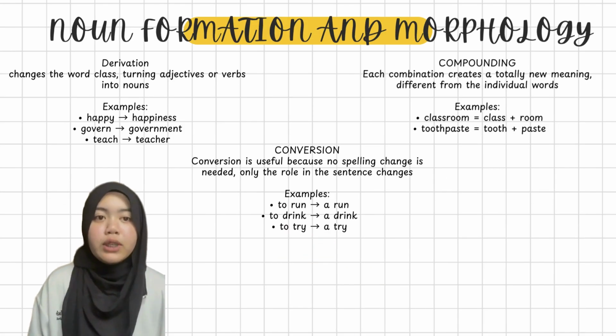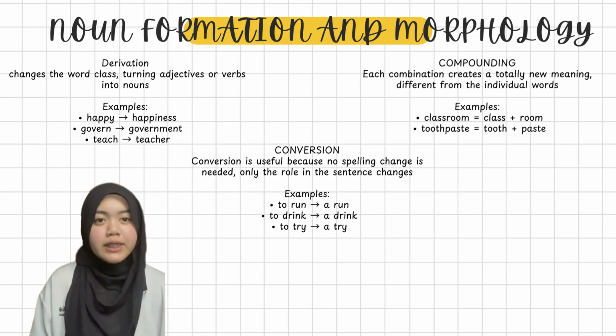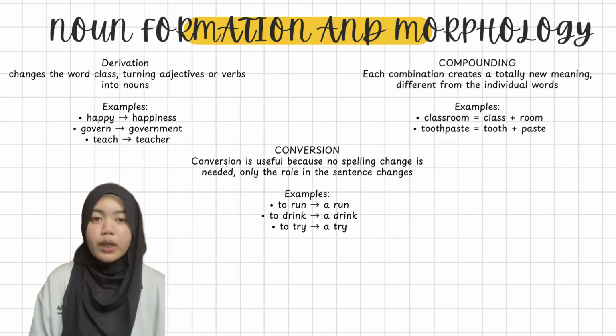Now we move to noun formation. The first method is derivation, which means adding suffixes to form new nouns. Examples include happy becomes happiness, govern becomes government, and teach becomes teacher.